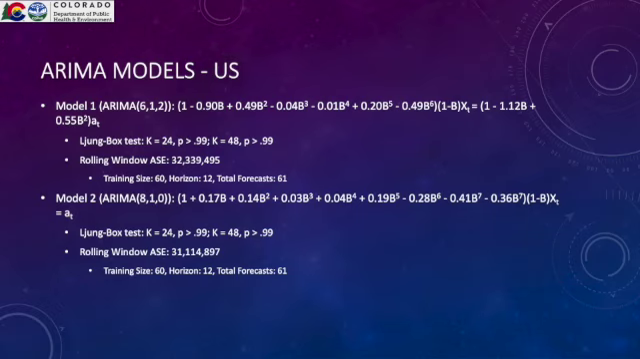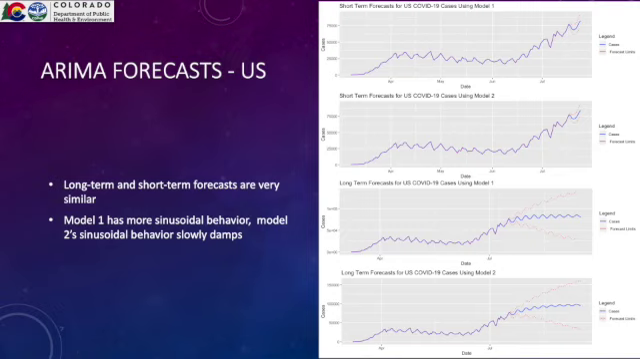The short-term forecasts both have this swooping behavior, and the long-term forecasts both have this sinusoidal behavior, but the 810 model has a quicker damping sinusoidal behavior than the 612 model.